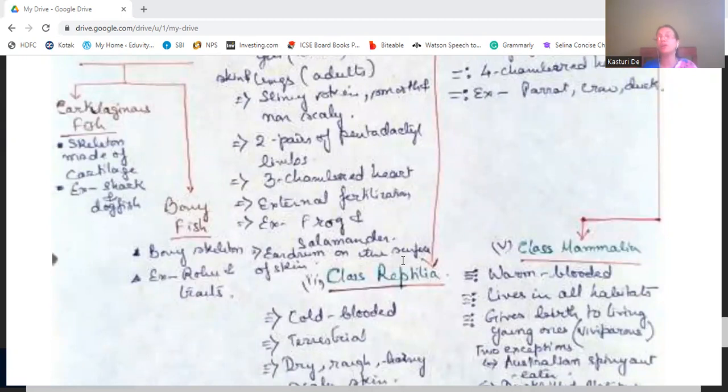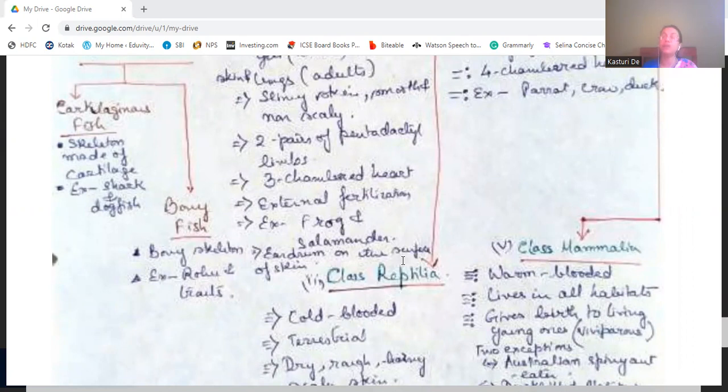They have 2 pairs of pentadactyl limbs. They have a 3-chambered heart. Fertilization is external, and examples are frog and salamander. Another point is that the eardrums are on the surface of the skin. They are not enclosed under any layer.